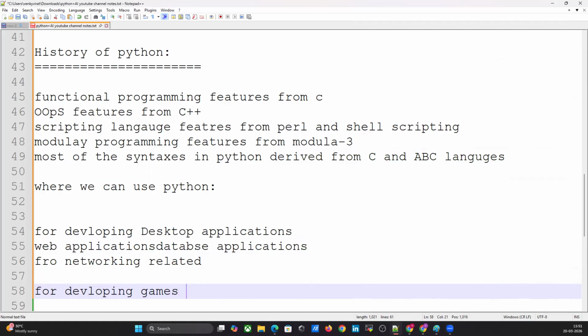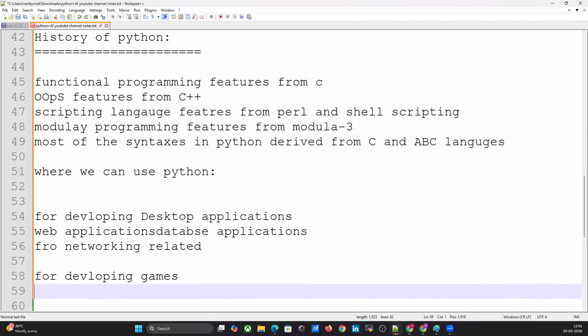Don't worry, this is just the introduction, right? Everything is just a summary. This is not programming, right? That's why I haven't written most of the steps. I will give notes to you for preparing. I am just explaining most of the things. Coming to the programming language, I will explain every syntax briefly. Don't worry.